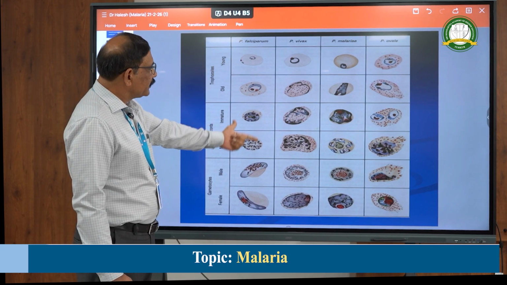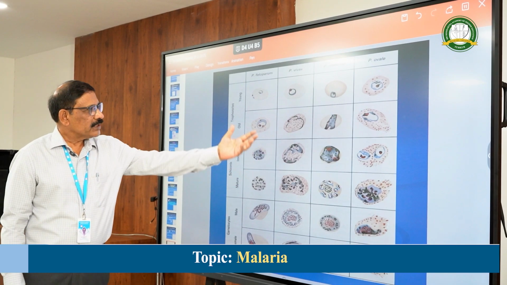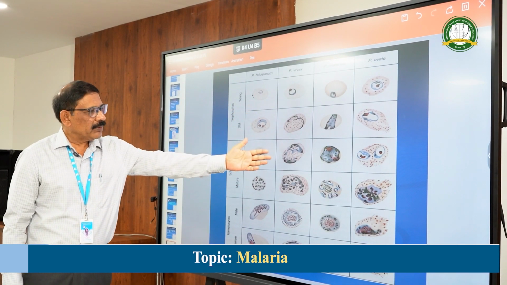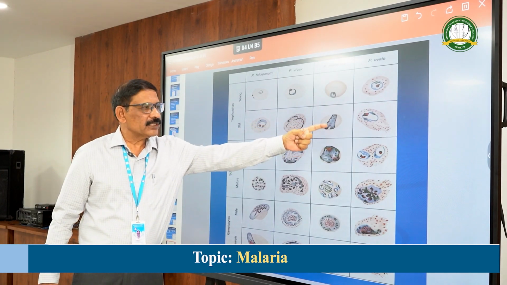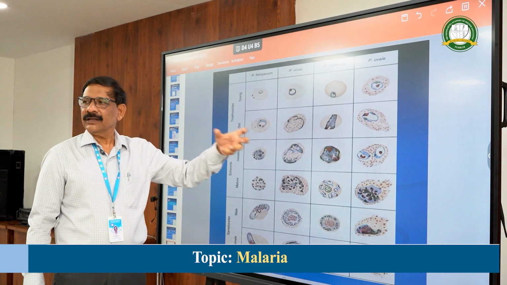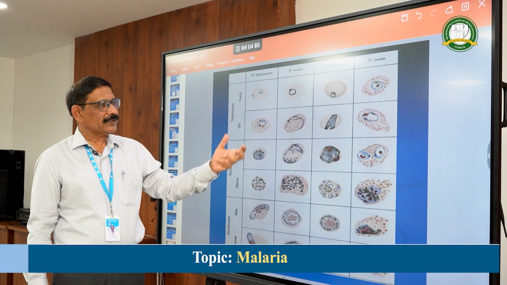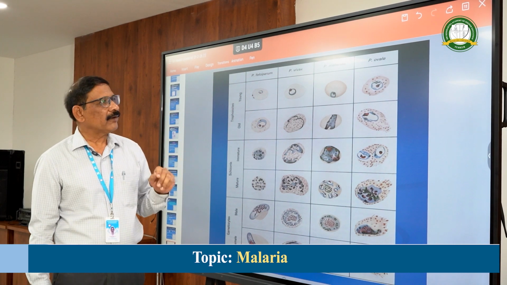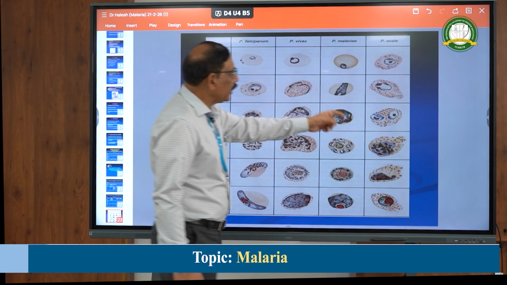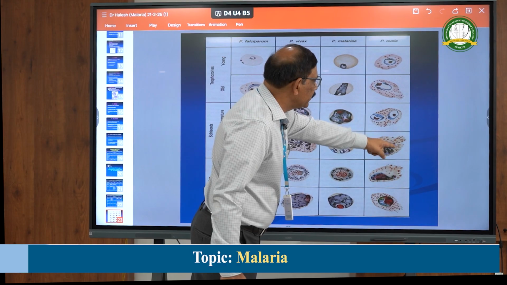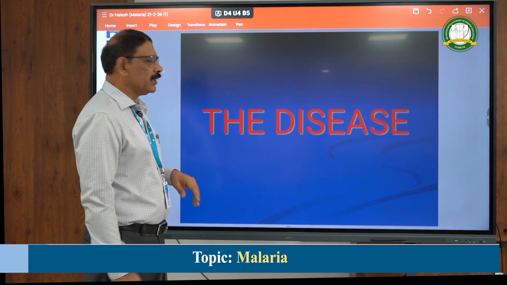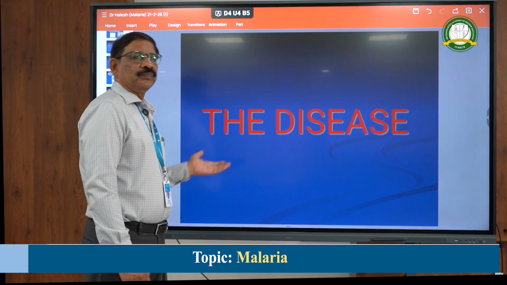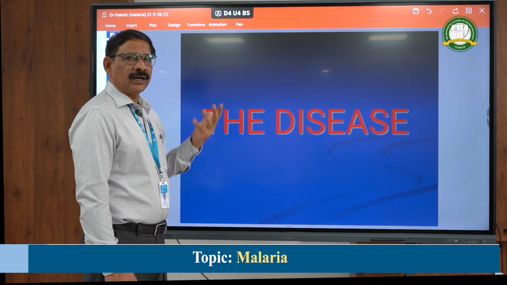Whereas in the Vivax, you can see the single infection and the amoeboid form, and in case of malariae, this is the band form. This is the classical one which is seen in our place, Tumkur and Hassan district. It is in Karnataka they have seen. And coming to the ovale, you can see the oval shaped RBC with the fenestration, that is the classical structure. So this is about the malaria and its life cycle and also epidemiology.